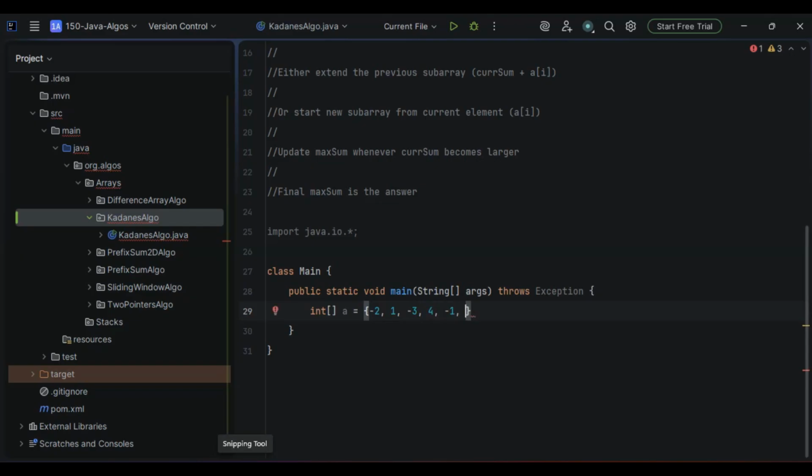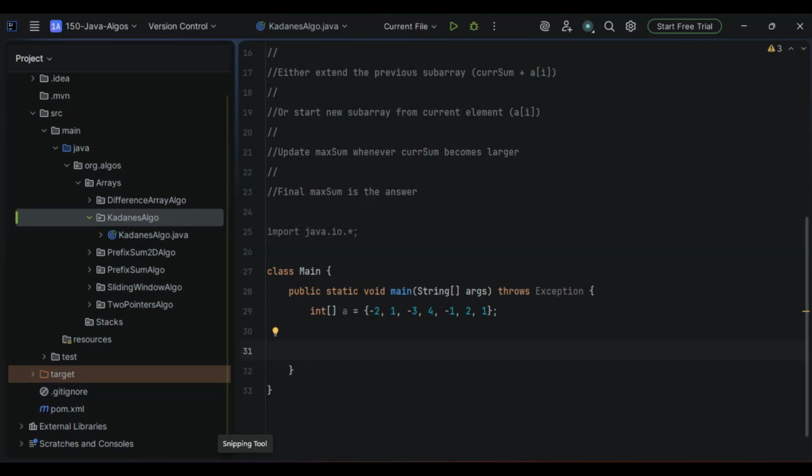Yep, let me go with a minus 1 also. Let me go with a 2 as well as let me go with a 1. So this is fine, I believe. So this is the input array on which the Kadane's algorithm will be applied. It's as simple as that. This is nothing but the example one.